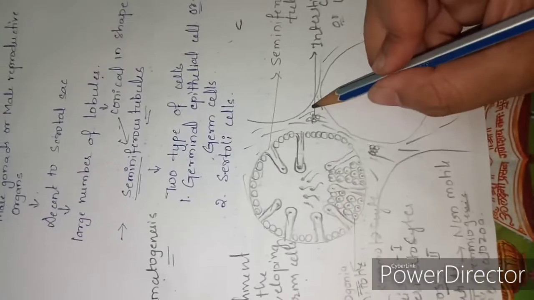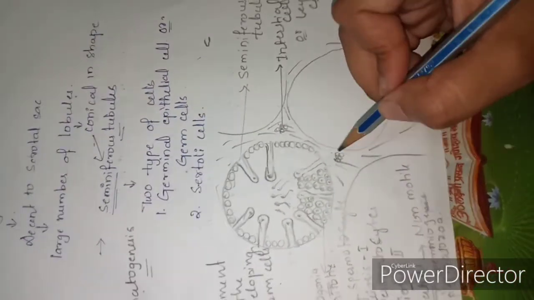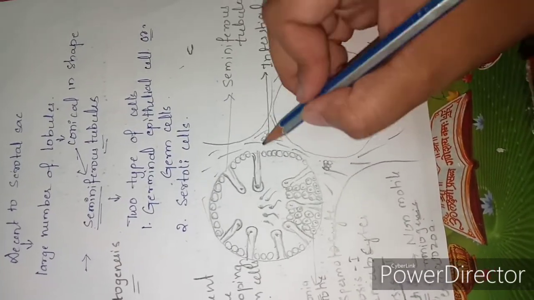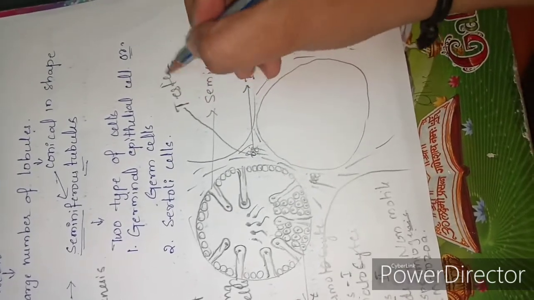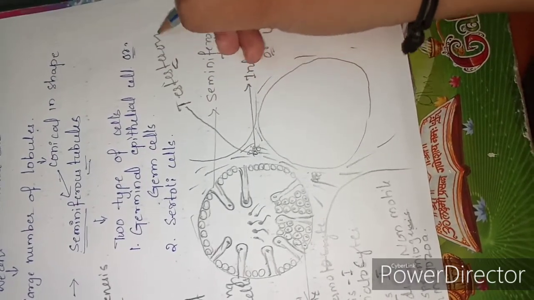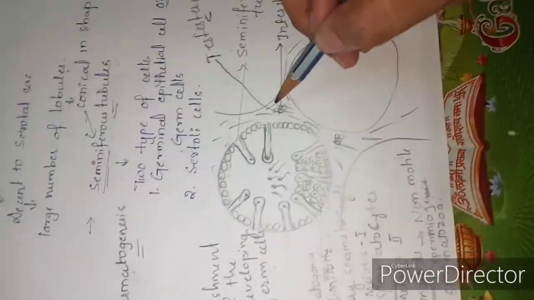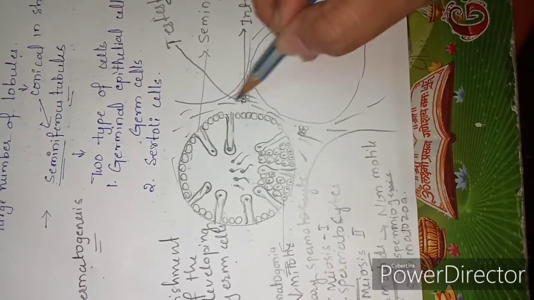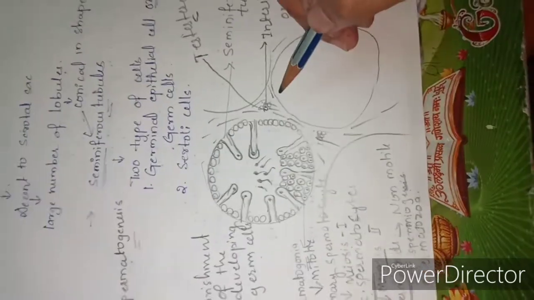These are responsible for the formation of the hormone called testosterone. Testosterone is the hormone which is secreted by these Leydig cells or the interstitial cells.